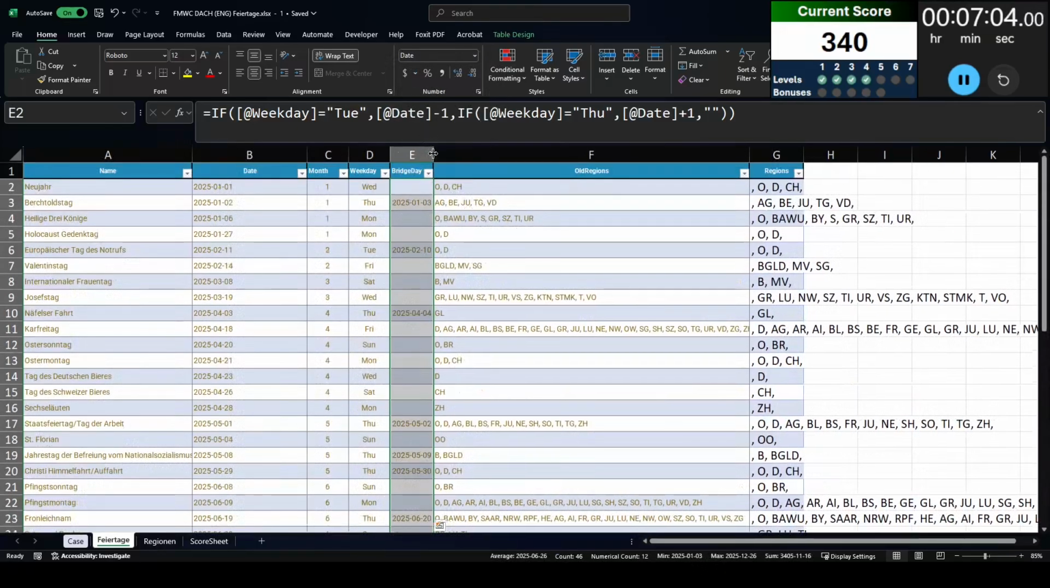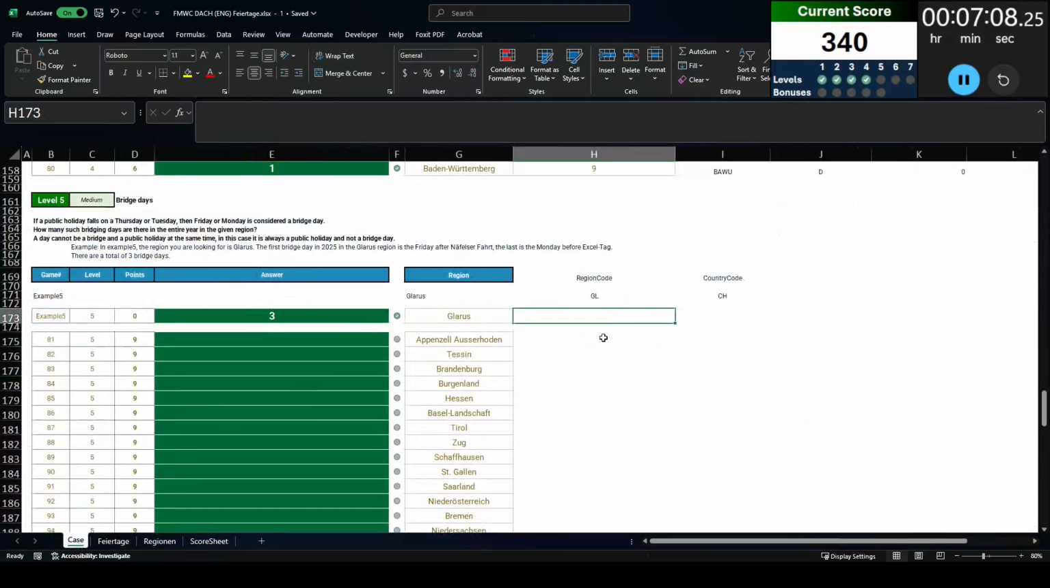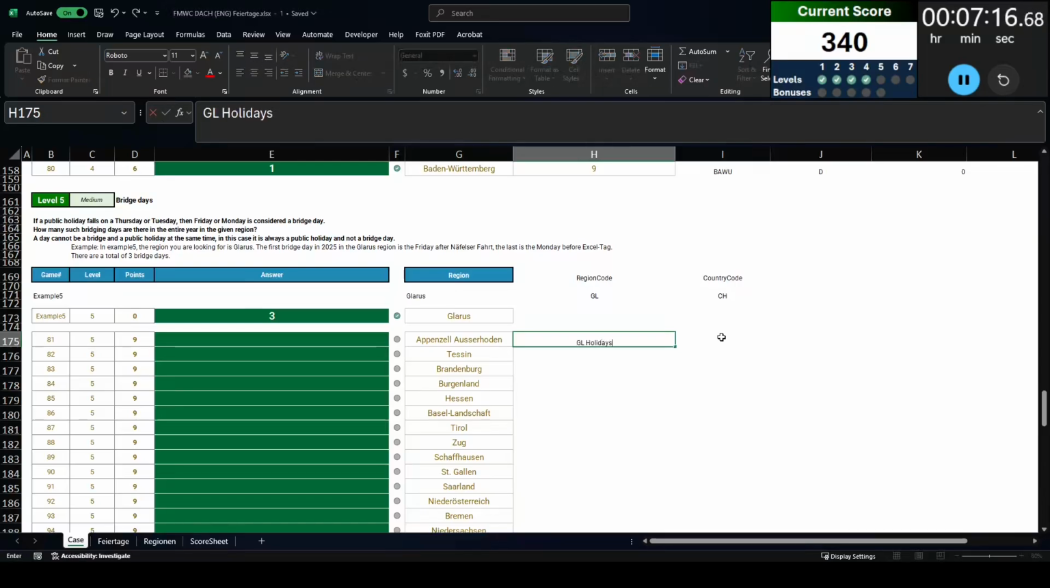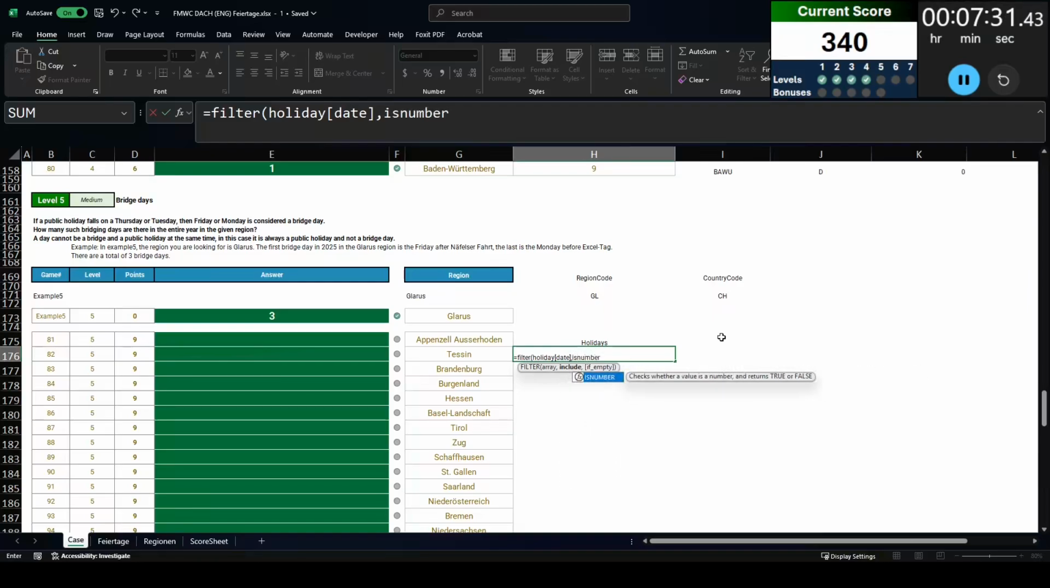So now that I have the bridge dates out, I'm going to go back and create a bit of a complicated statement. Basically, I'm going to create a list of first all of the holidays within that region and country, and then a second list of all of the bridge days. The reason I'm doing that is because I want all the bridge days, but if that bridge day is also a holiday, I don't want to count it.